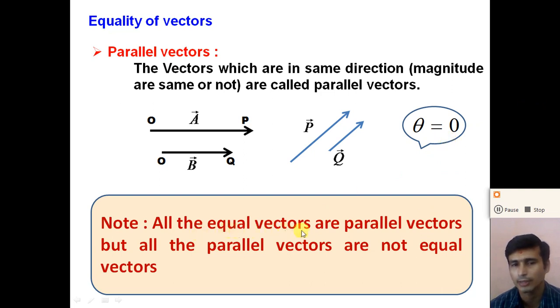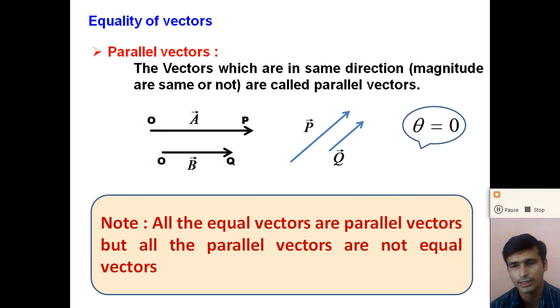All the equal vectors are parallel vectors, but are all the parallel vectors equal vectors? No. All the parallel vectors are not equal vectors. Why? Because in parallel vectors, the magnitude may not be the same, right? Understand, dear student, what are the equal vectors and what are the parallel vectors?